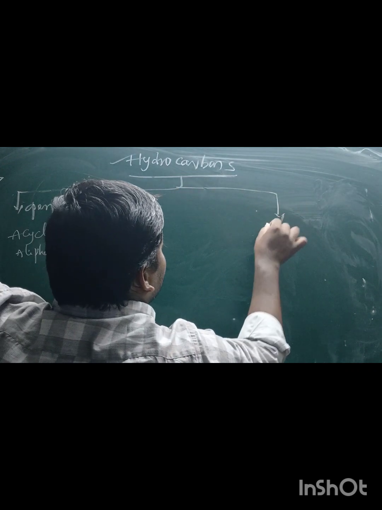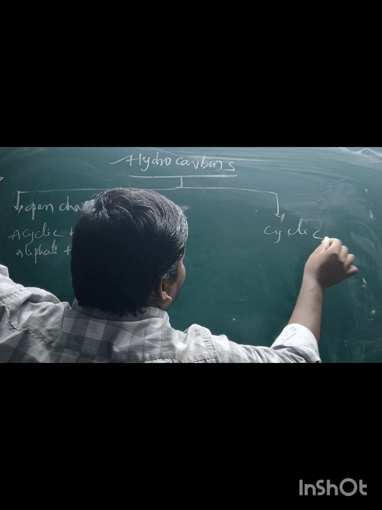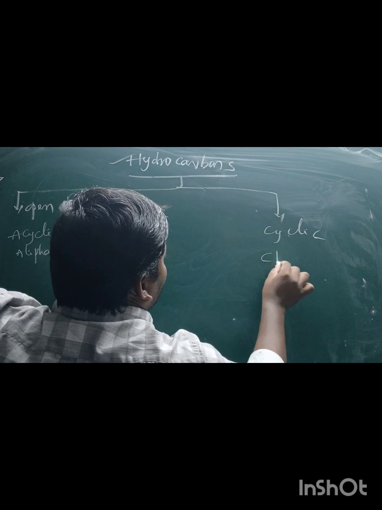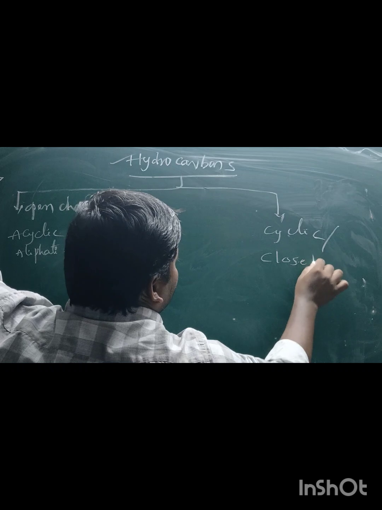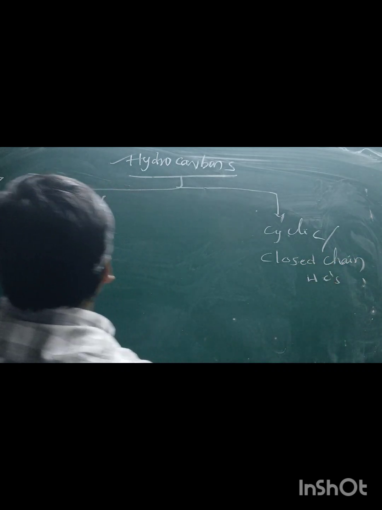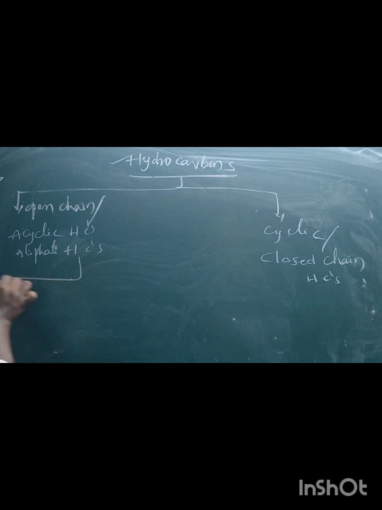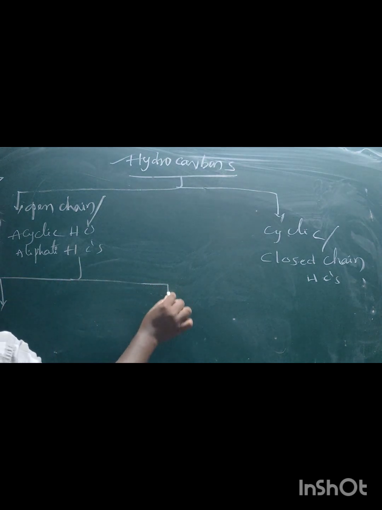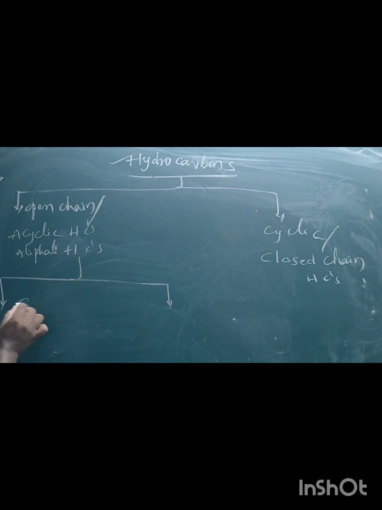The second one is cyclic hydrocarbons, also called closed chain hydrocarbons.